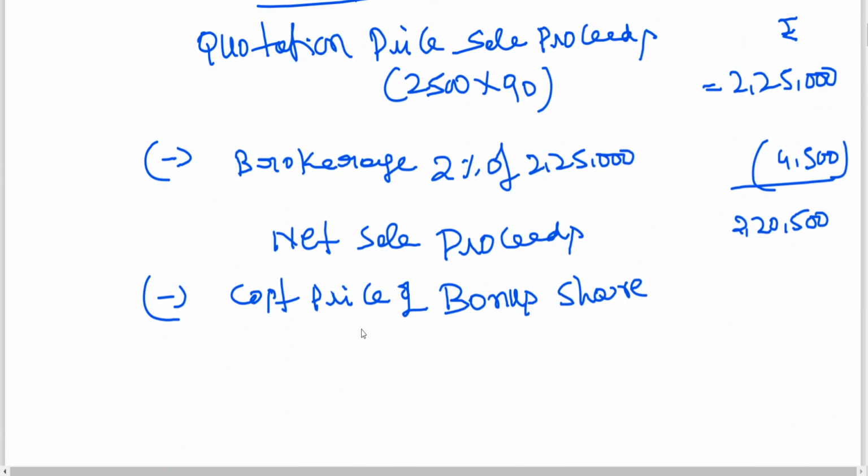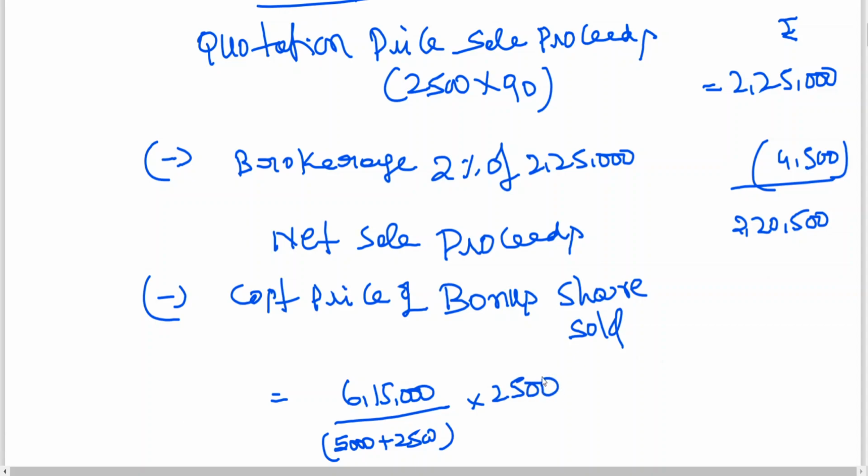So the cost price of bonus shares sold is equal to 6,15,000 by 5,000 plus 2,500, into the shares sold, 2,500. So 6,15,000 by 7,500 into 2,500 is coming to 2,05,000.